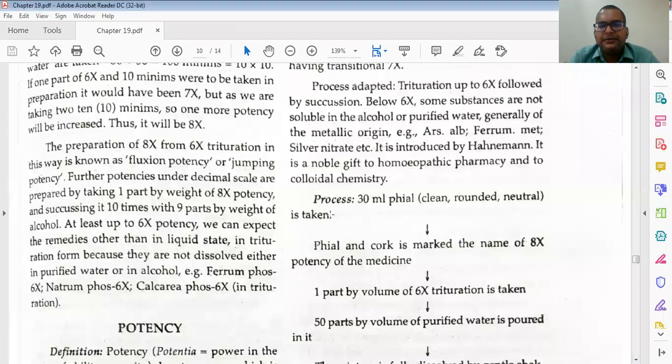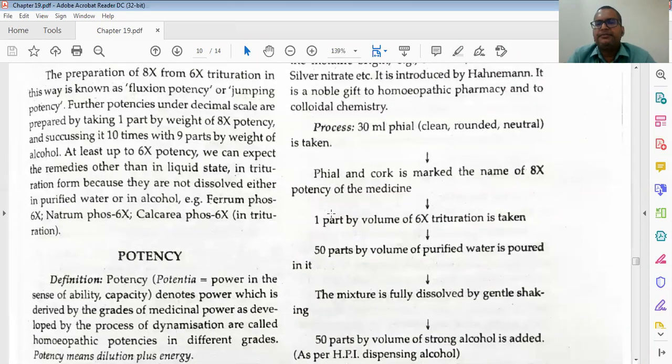It is a notable gift to homeopathic pharmacy and to colloidal chemistry. Okay, like this type of changes are there. Always, if the examiner asks why we have to go to 3C, why we have to go to 6x, you just tell that before that, they are not soluble in water or alcohol. But after that, it is such a fine powder that they can be soluble in water or alcohol. As per Dr. Hahnemann also, you can add.